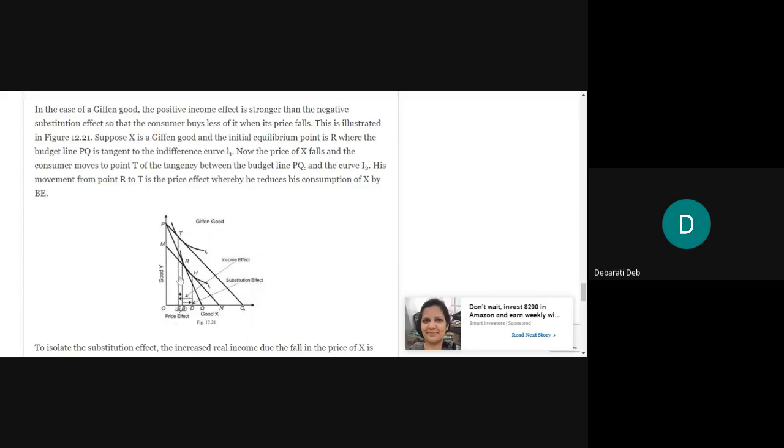And when you're drawing this perpendicular from both the points T and R onto the x-axis, a movement is occurring from B towards E, right? So this movement from B to E is nothing but your price effect, whereby we are saying that the consumption of good X has changed from B to E.